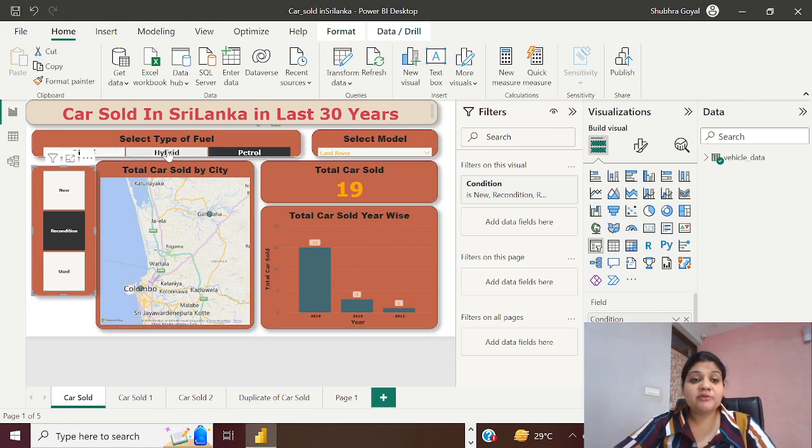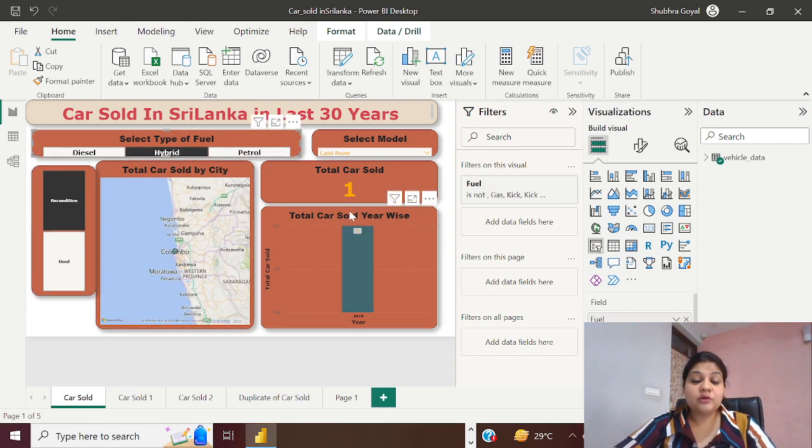Then you can select the hybrid fuel type, and you can see that only 1 reconditioned hybrid car was sold, in Colombo. So, don't you think the analysis is much easier if you are presenting this report in front of top management or the board? You can easily explain using these filters, and you get the city and the geographical location as well.